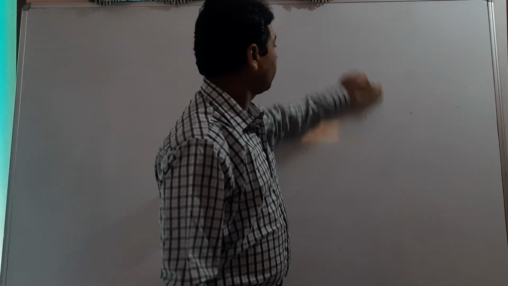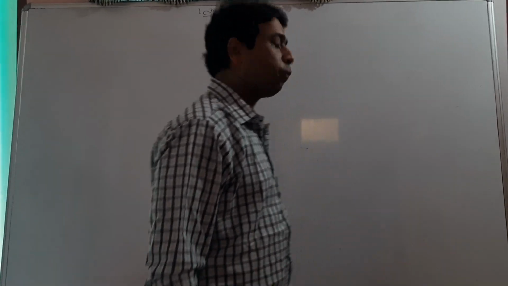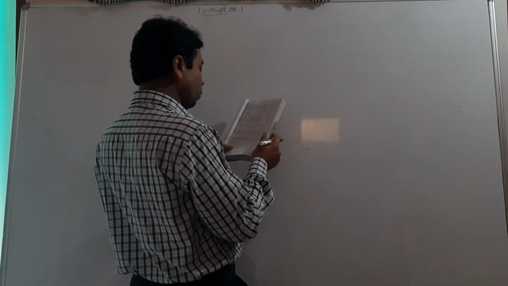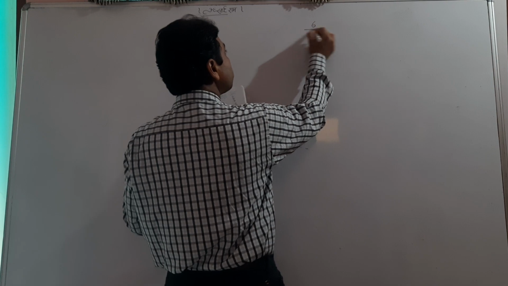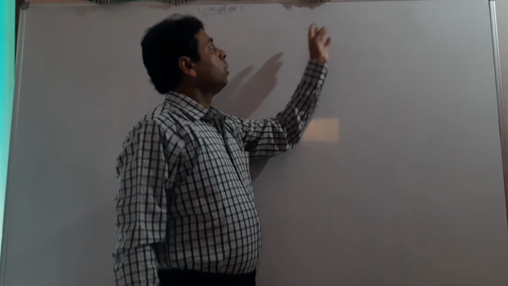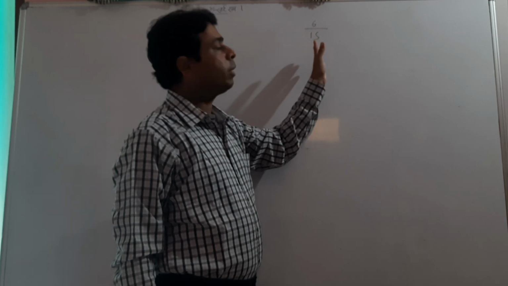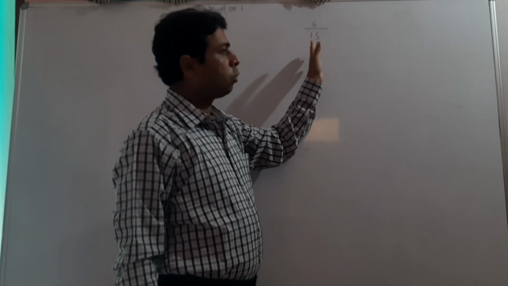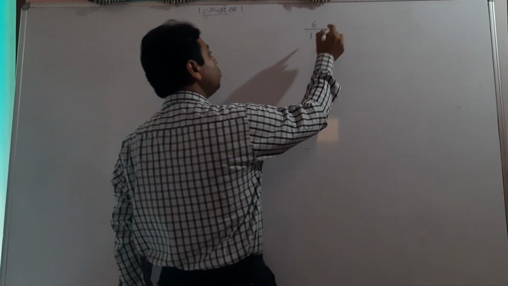Okay, let me explain one more question which often comes. It looks very easy but it is very important also. 6 by 15. When we talk about whether it is terminating or non-terminating repeating, what should we do?